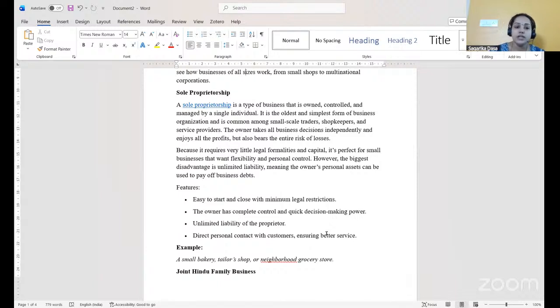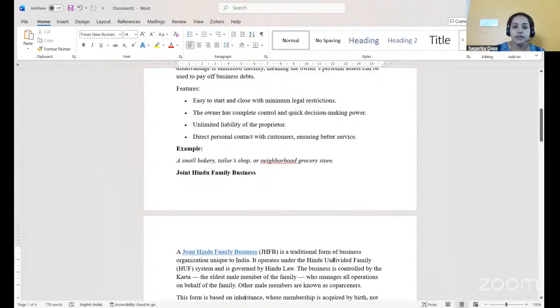Say, for example, a small bakery, tailor shop, or a neighborhood grocery store. Like we can see kirana stores in the area where we reside. All these fall under the category of sole trading concern or sole proprietorship.